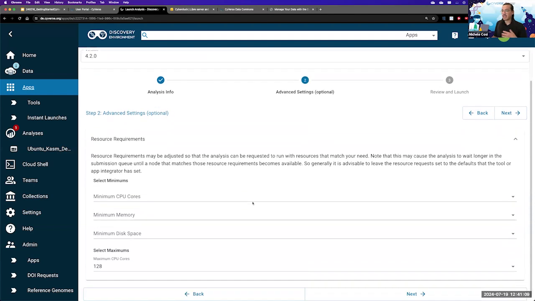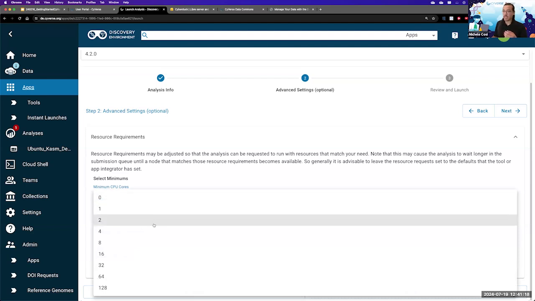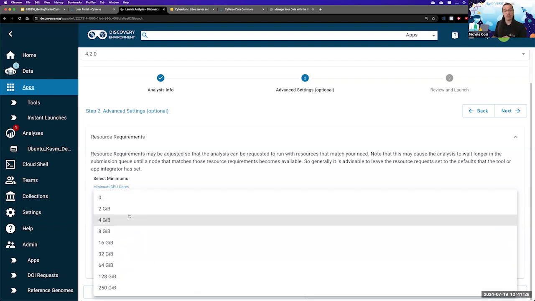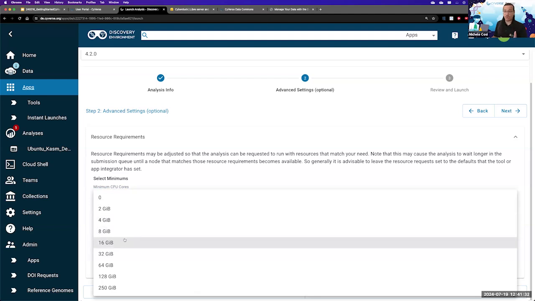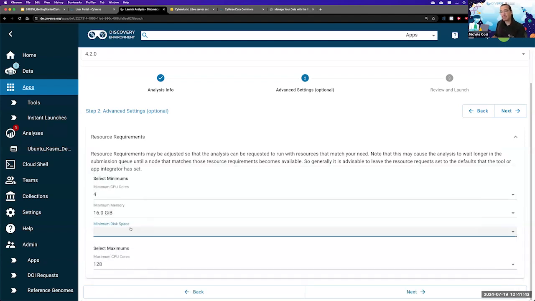I'm going to be clicking next, and here is where you can choose the minimum amount of CPUs and also the maximum. Let's say that I don't need much right now, so I'm just going to say 4 minimum CPU cores, but as you can see, you can scale up to 128. And the same goes for RAM, where for this specific showcase, I'm just going to go for 16. For disk space, the minimum amount you can choose ranges from 1 gigabyte all the way to 512. I'm going to leave it empty, and when you leave something empty, it means that it just goes for what CyVerse thinks is best.